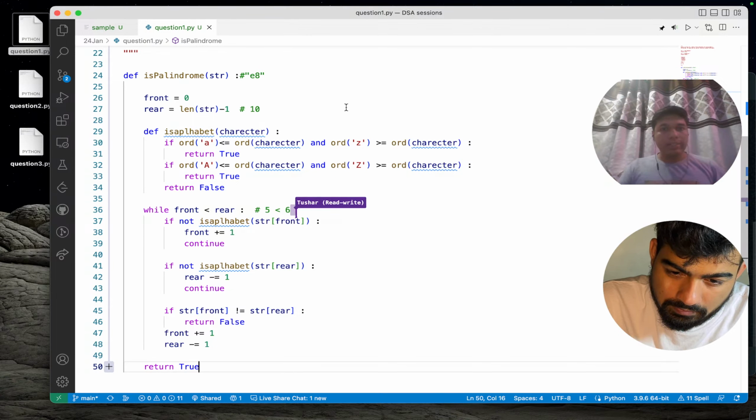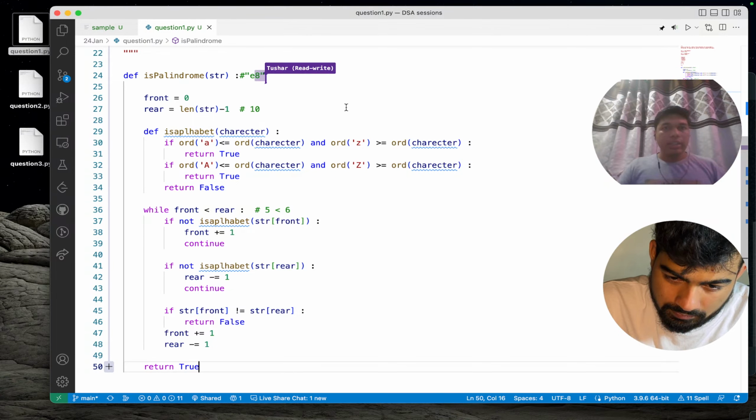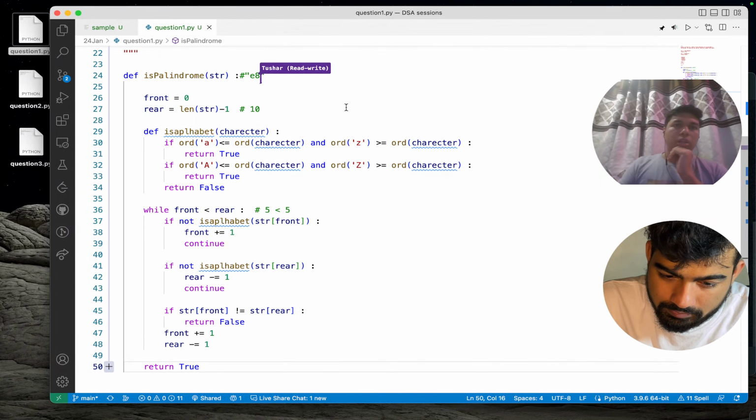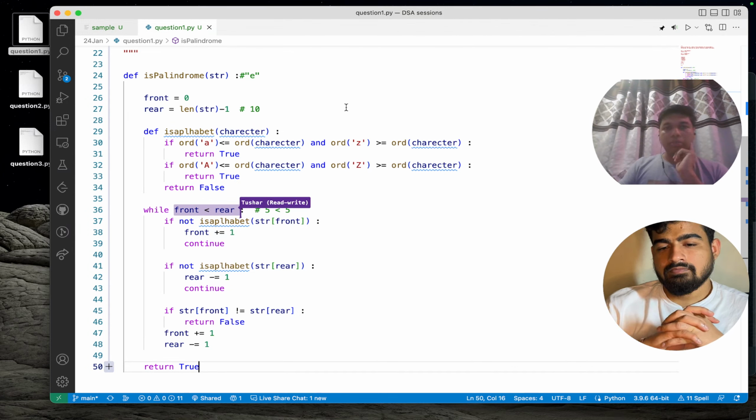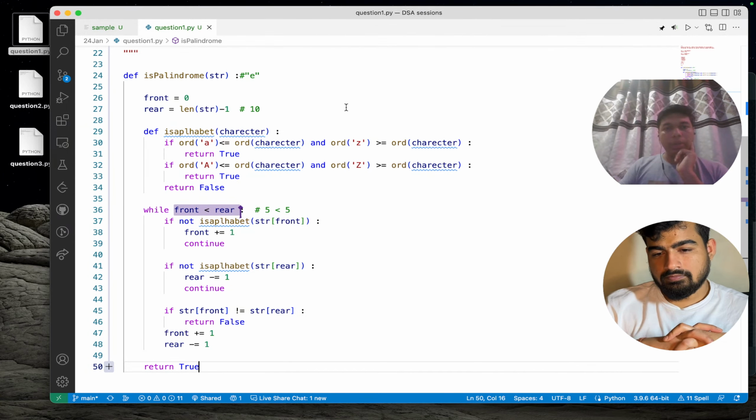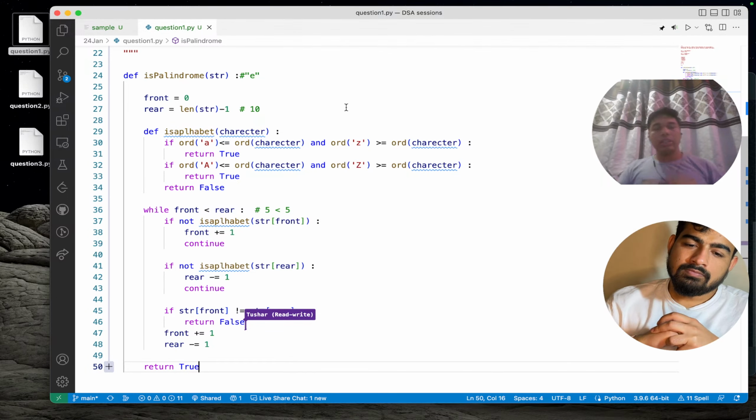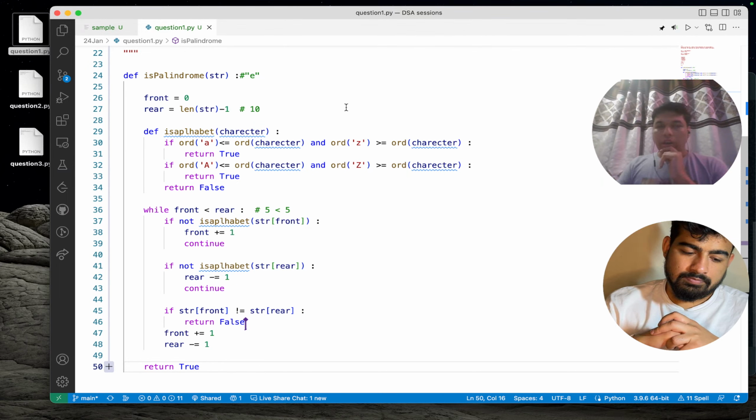Right now, the sixth character, that is 8, is not an alphabet, so we will have to decrease our counter by 1, that is 5. And now over here, 5 equals 5, so we can surely say that this condition is not true anymore, and we will exit from the loop and return true. So yes, it is correctly checking whether it is valid or not.